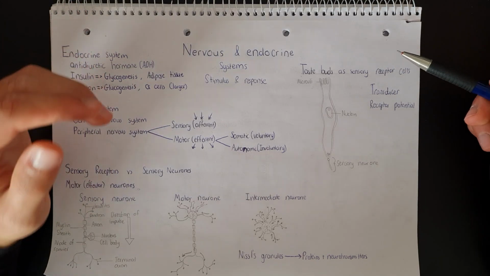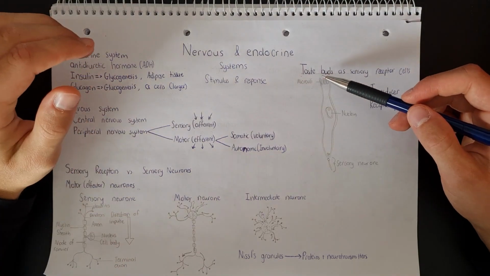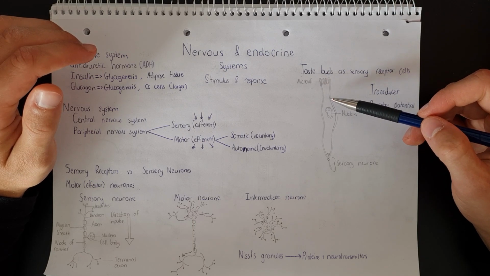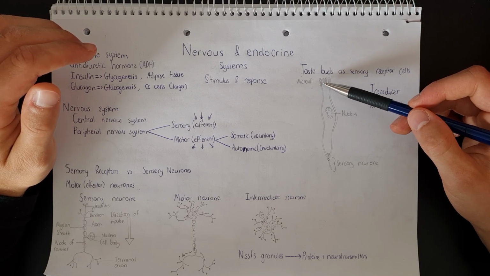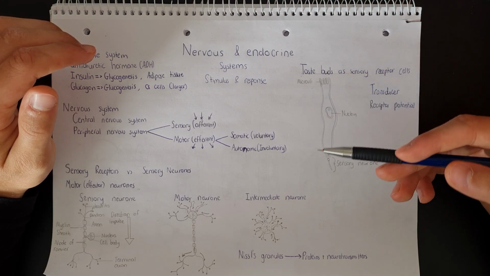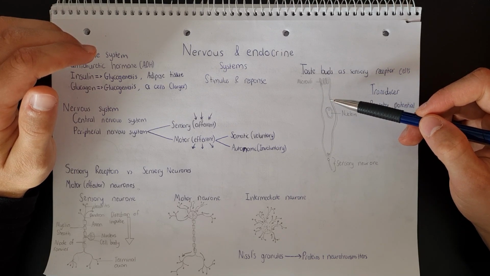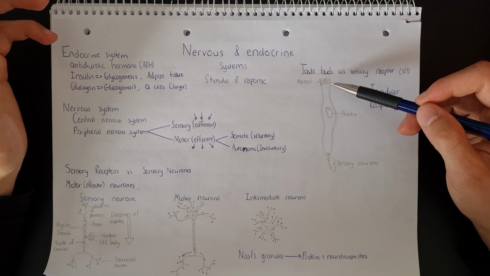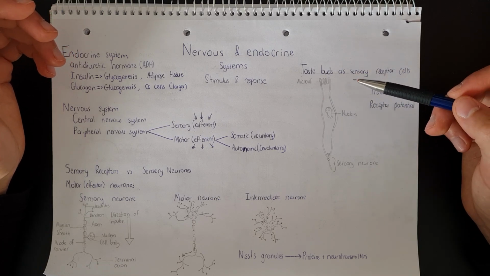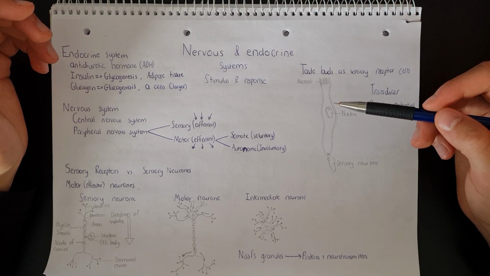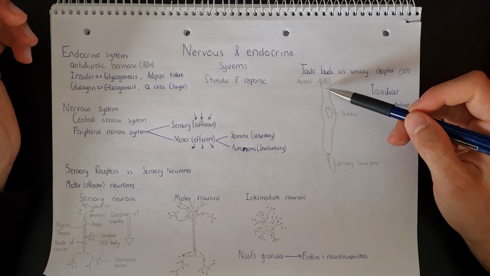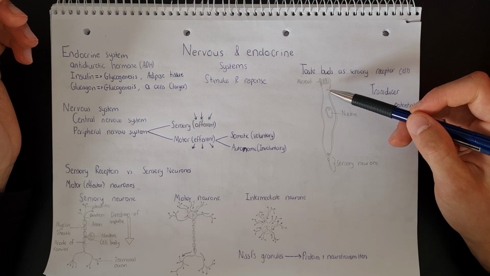So let's take a look at how the chemoreceptor cells will react to, let's say, a salty taste. There will be sodium ions present in the tongue, on the taste buds, and they will enter the chemoreceptor cells via the microvilli, more specifically, the sodium ion channels. When they do this, they will depolarize the membrane of the chemoreceptor cell. This depolarization in a receptor cell is called the receptor potential. The receptor potential will result in the calcium ion channels opening so that calcium ions will enter the chemoreceptor cell.